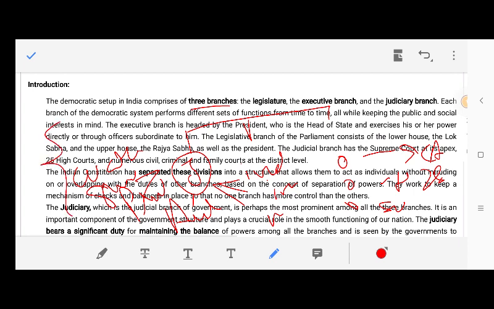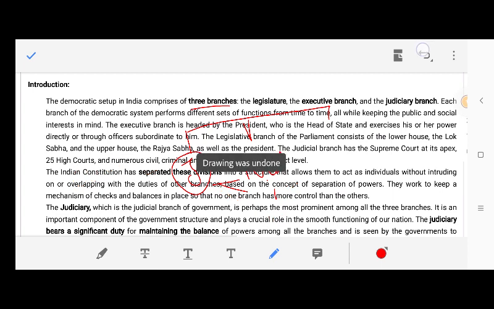Judiciary is very important for a democratic country. In our country, judiciary is the strongest wing and strongest organ of the government, and independent of the two other organs, legislative and executive.